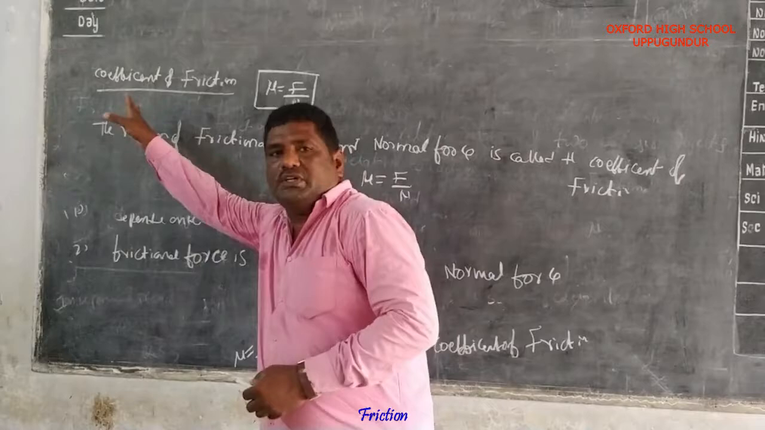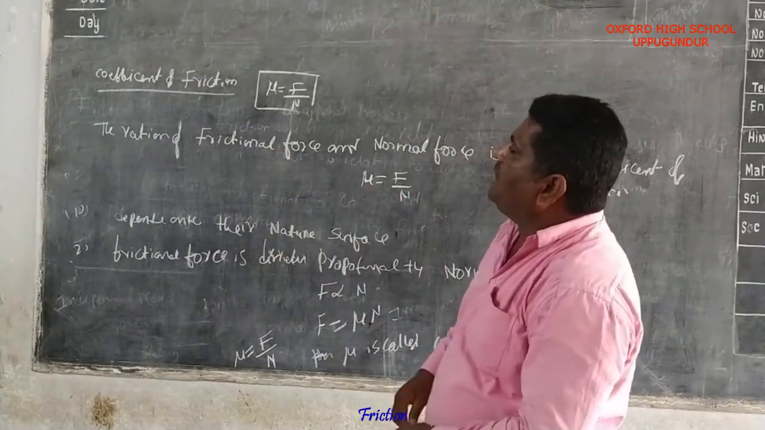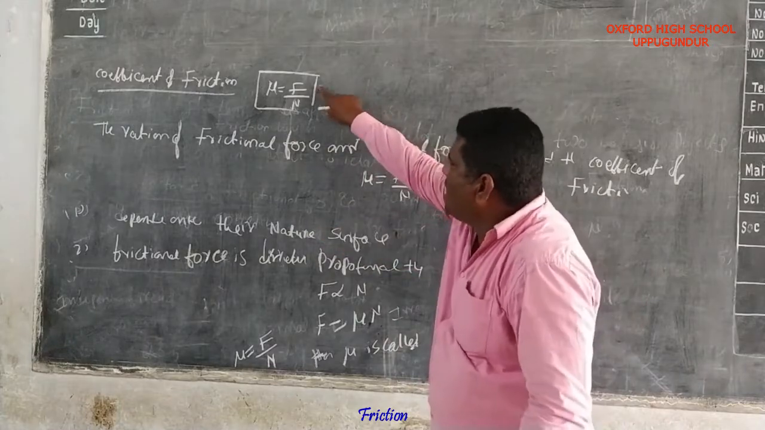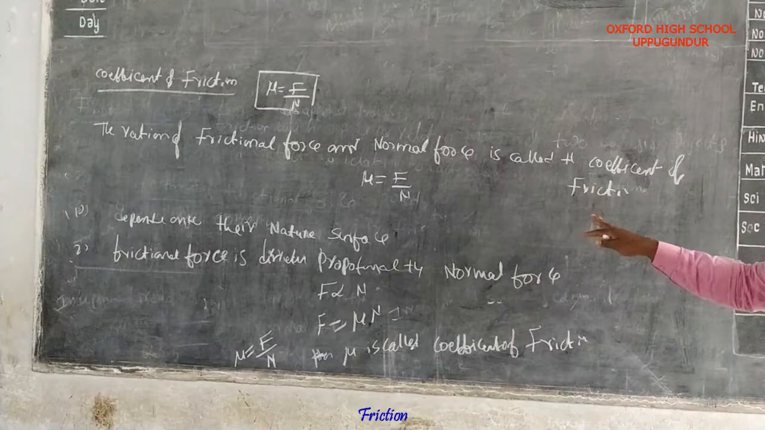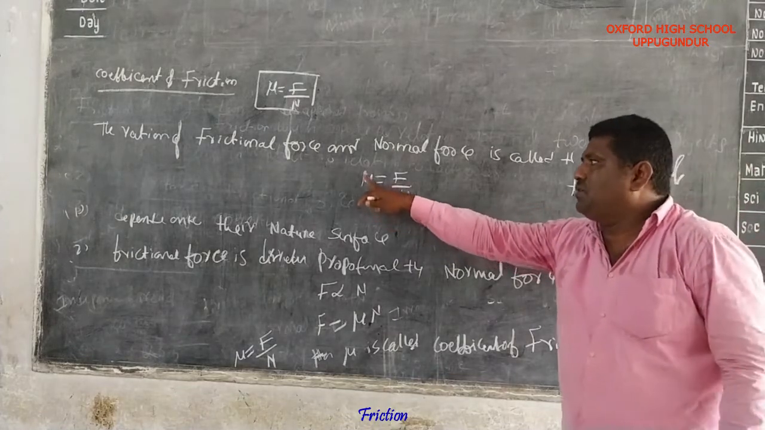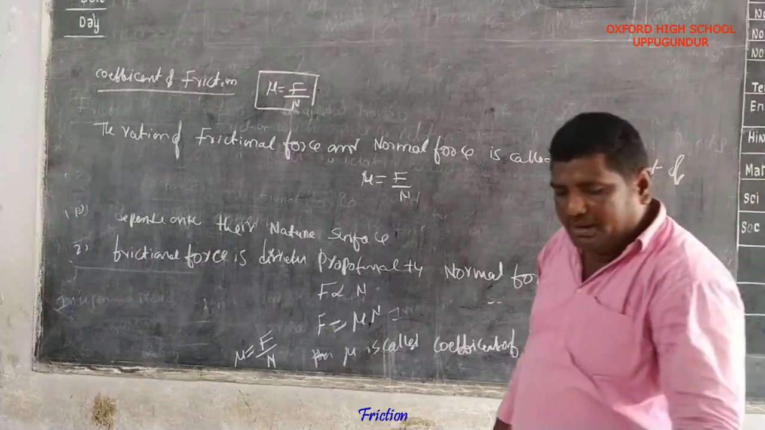So this is the definition of the coefficient of friction. The ratio of frictional force and normal force is known as the coefficient of friction. The formula is mu equals F by N.